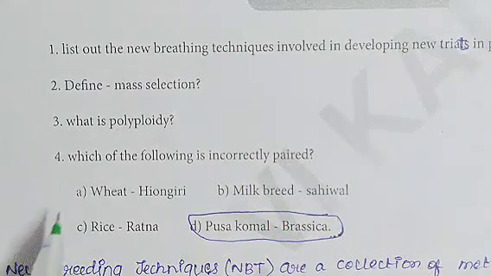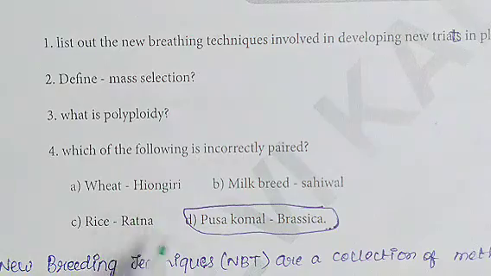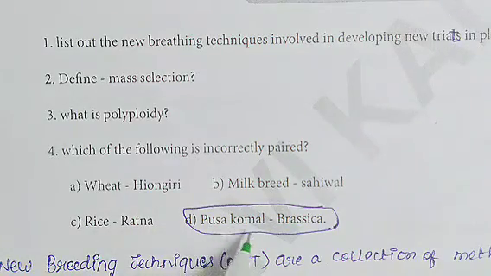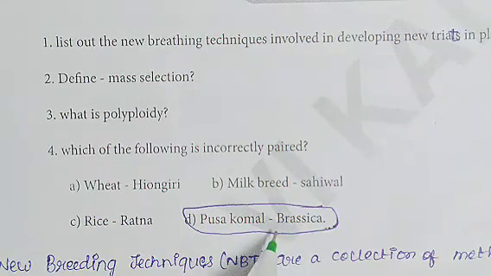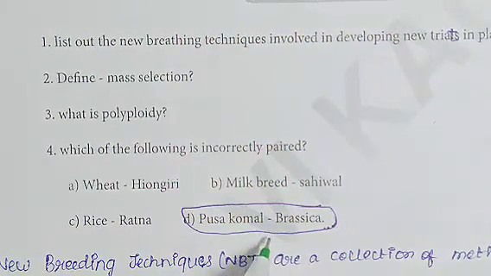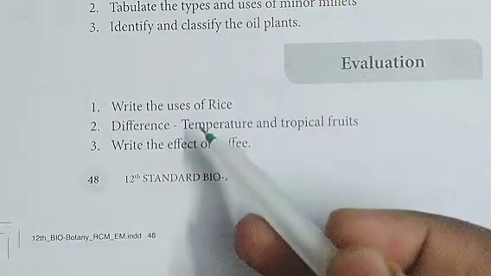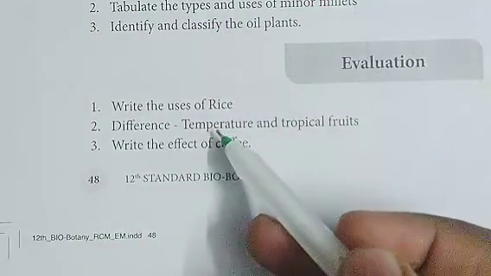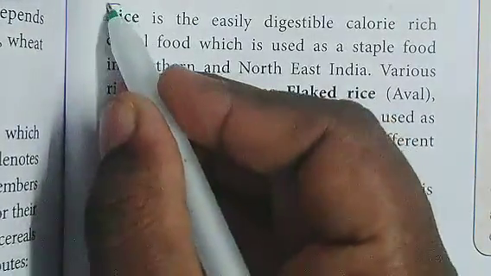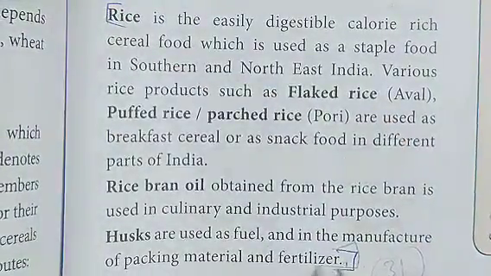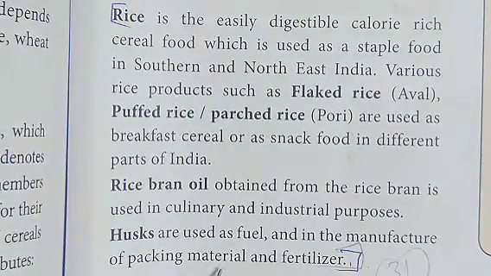So this is the answer for third question. Next, fourth question, which of the following is incorrectly paired? The correct answer is D, Pusa comal brassica. Next, in part B evaluation, first one, write the uses of rice. So the answer starts from here, rice till fertilizer. This is the answer for first question, uses of rice.